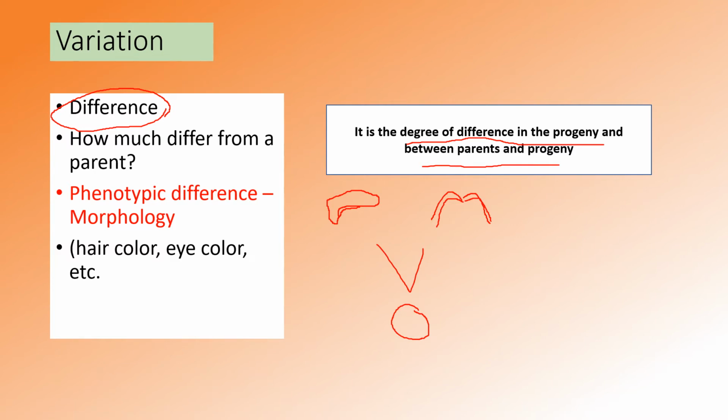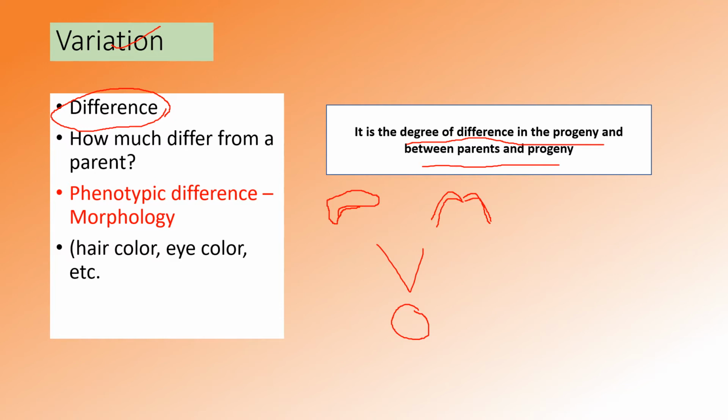So there is a difference in the progeny compared to their parents. That difference is known as variation. How much the gene differs from the parent is known as variation. This is the difference which can be seen in the progeny when compared to their parents.